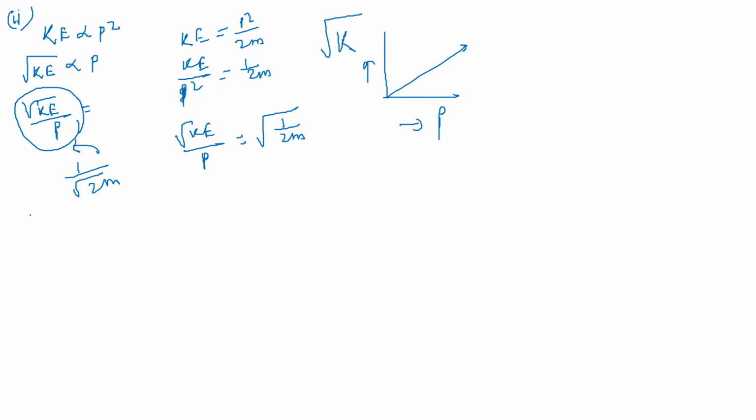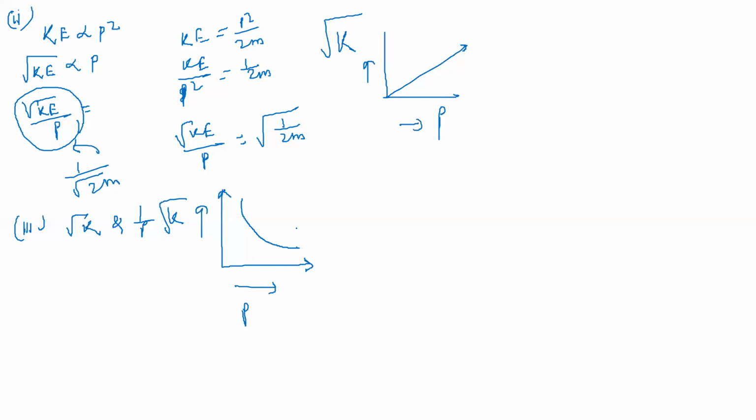If we look at the graph between root over of kinetic energy and 1 by p, how will it be? Inversely proportional. Kinetic energy and p square by 2m are inversely proportional. So if I take root over of kinetic energy in this direction and momentum in this direction, it is inversely proportional, so it will be a rectangular hyperbola.